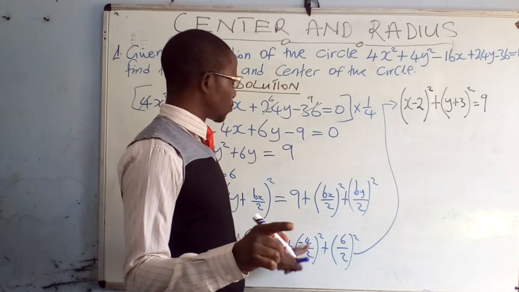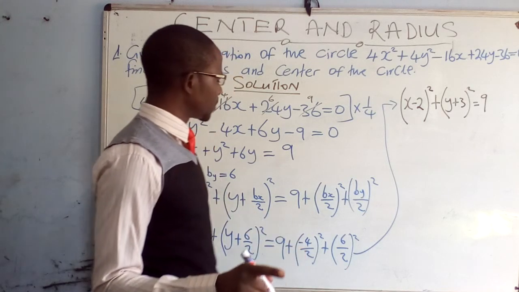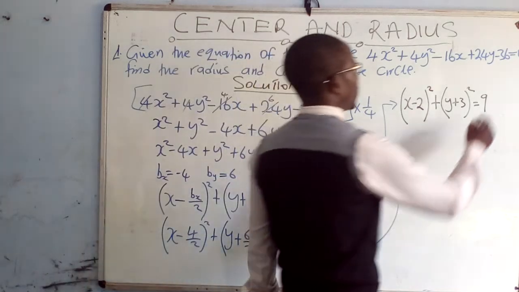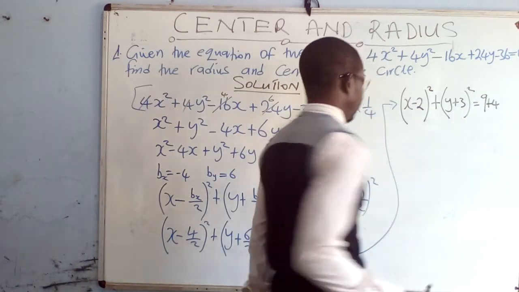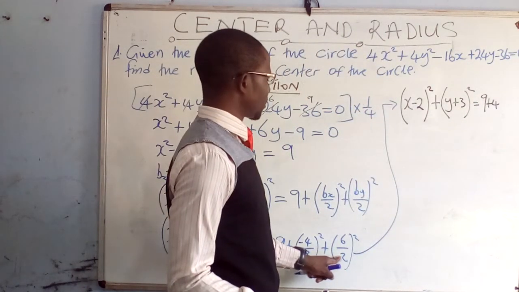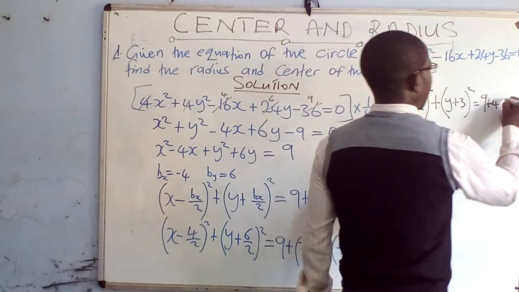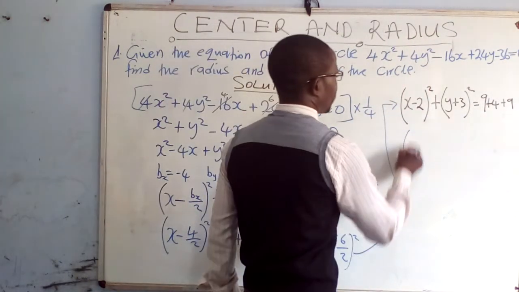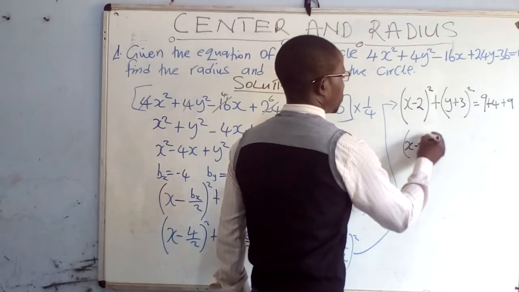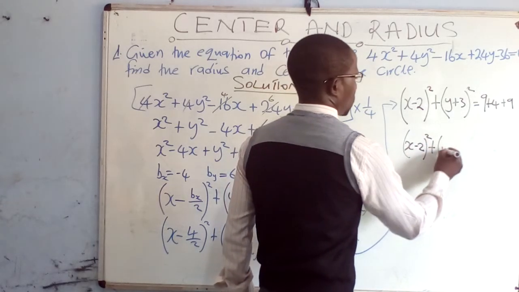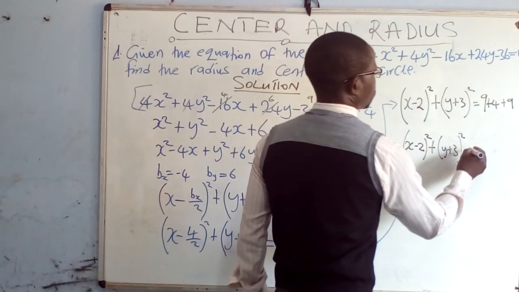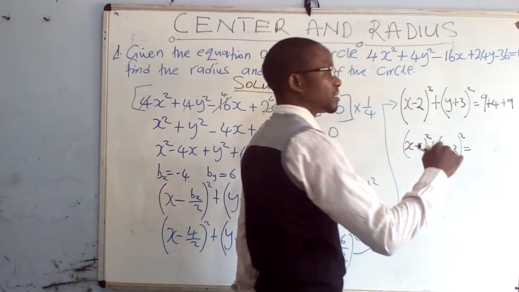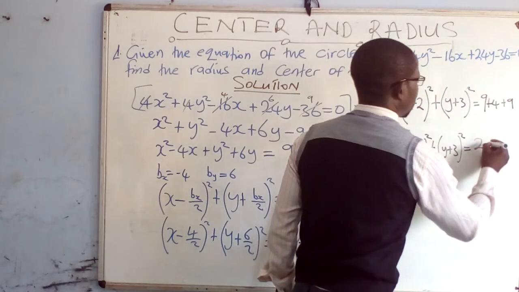Negative 2 to the power 2 is going to give us a positive 4, hence we have a plus 4. 6 over 2 is 3, and 3 to the power 2 is 9, plus 9. At this point, we have x minus 2 to the power 2 plus y plus 3 to the power 2 equals 9 plus 9, 18, 18 plus 4, 22.